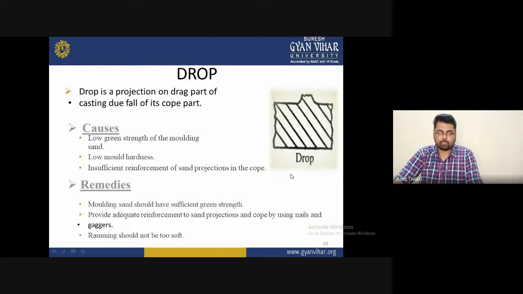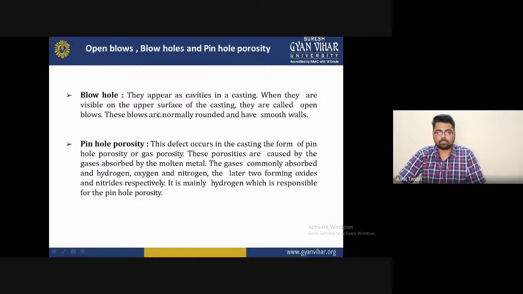And for remedy or for preventing, the mold sand should have sufficient grain strength, provide adequate reinforcement to sand projection and cope by using rails and jaggers, and ramming should not be soft. So these are the requirements.